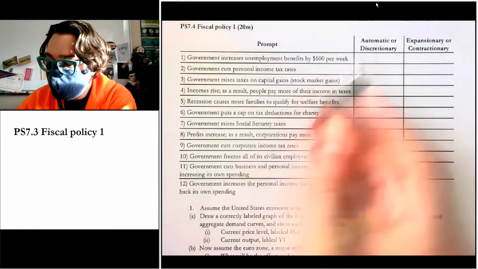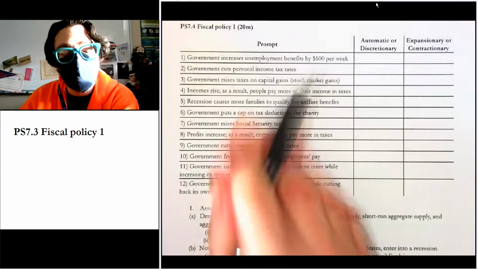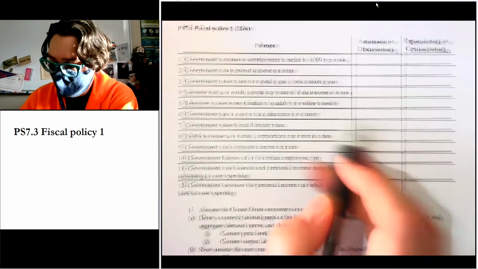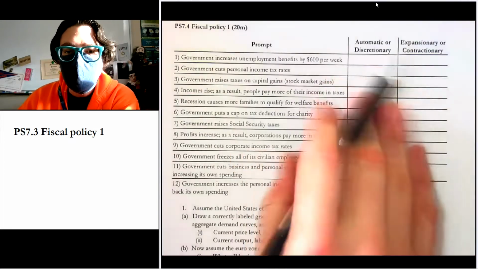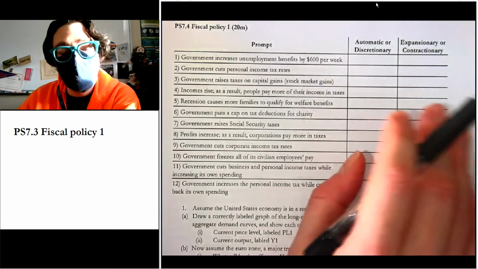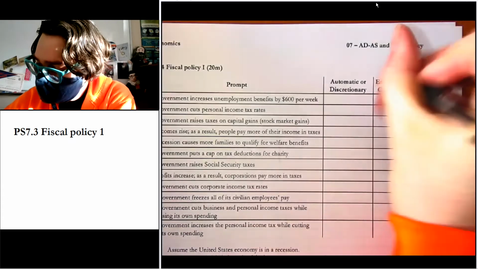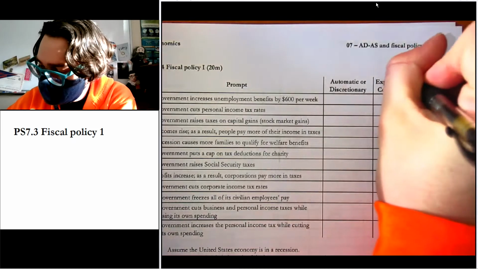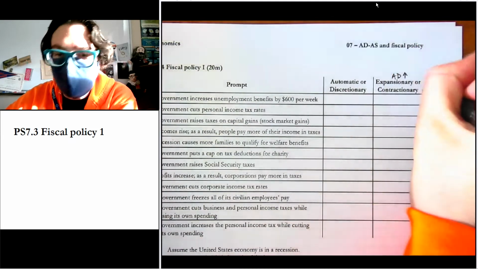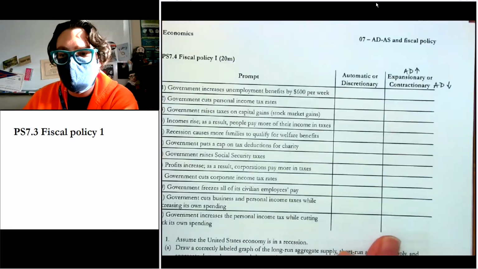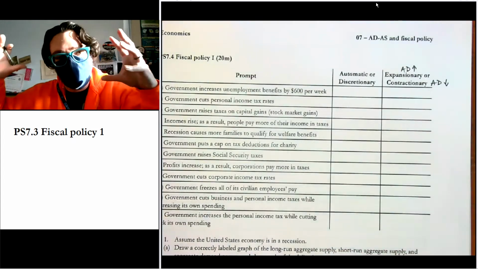Well, hello there. So in this video, we're going to do some practice on the fiscal policy ideas that we just talked about previously. So first, we're going to classify automatic or discretionary, and then expansionary, contractionary. Remember, expansionary is saying aggregate demand goes up. Contractionary is saying aggregate demand goes down, right? So kind of try to think about that as you're thinking. Contract the AD, expand the AD.